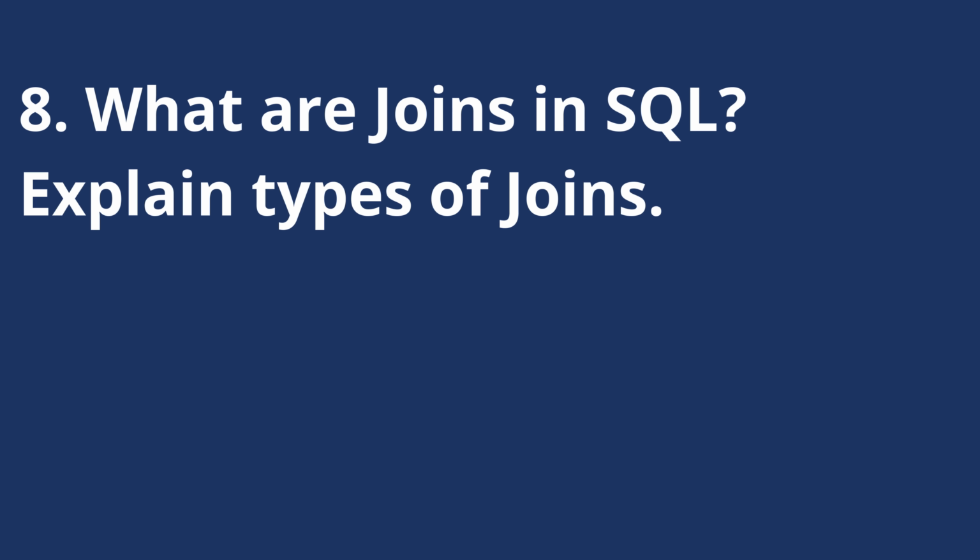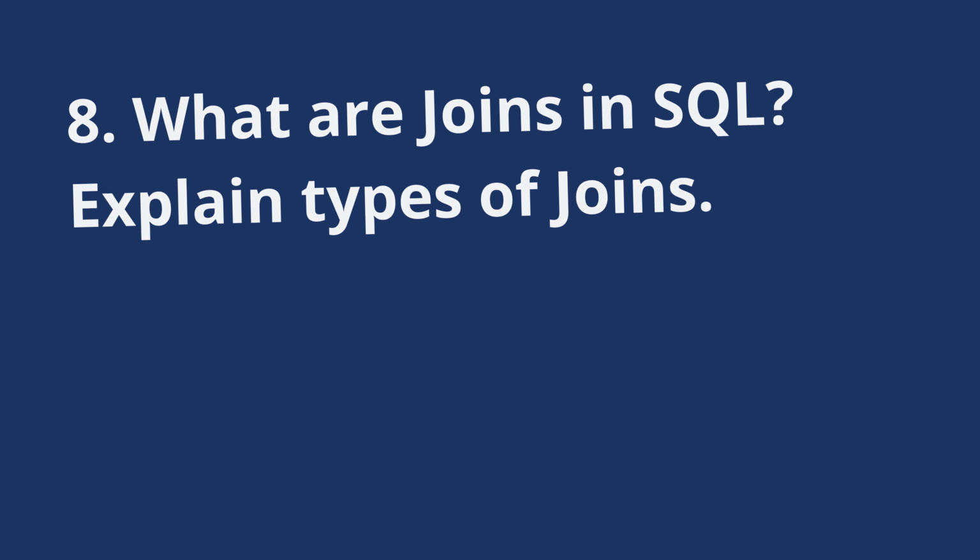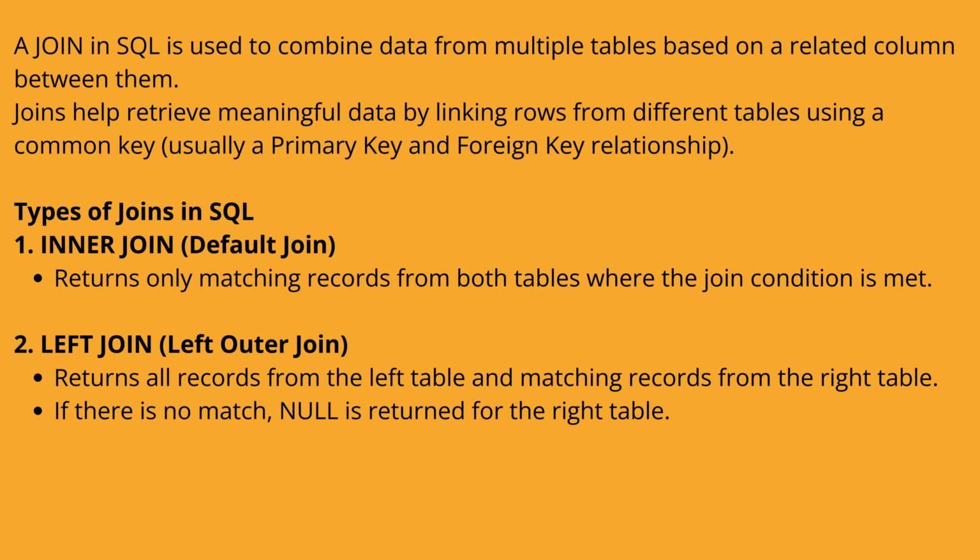What are joins in SQL? Explain types of joins. A join in SQL is used to combine data from multiple tables based on a related column between them. Joins help retrieve meaningful data by linking rows from different tables using a common key, usually a primary key and foreign key relationship.